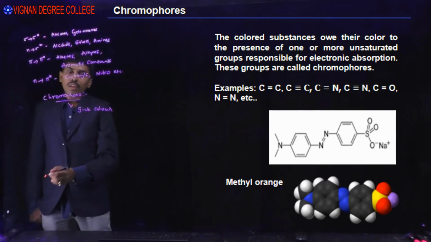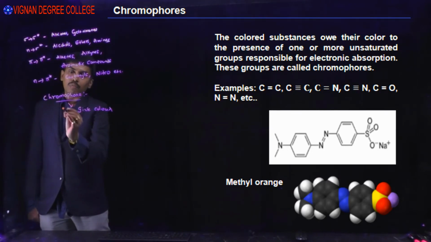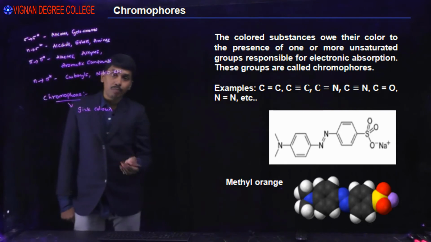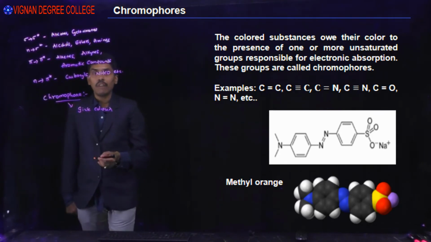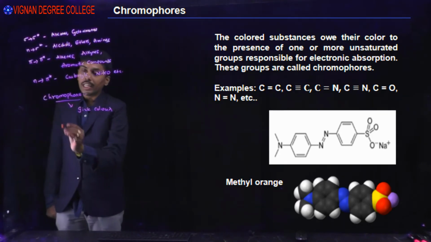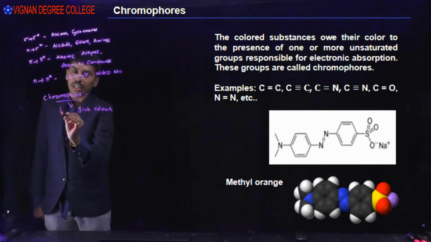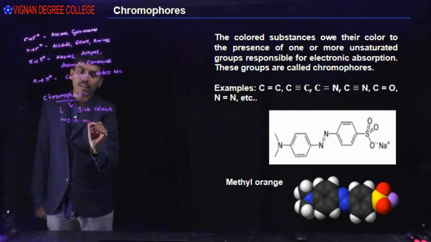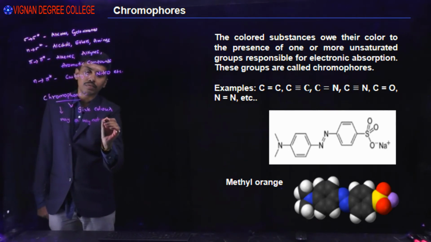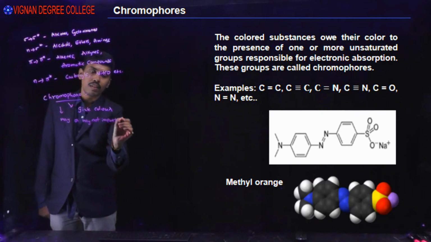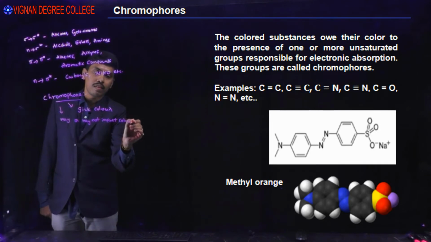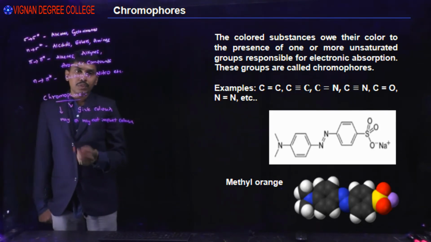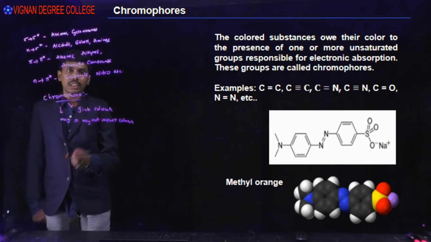Nowadays, chromophore is defined as any group which is responsible for absorption of UV visible radiation. It may or may not impart color, but it is responsible for absorption of UV visible radiation.